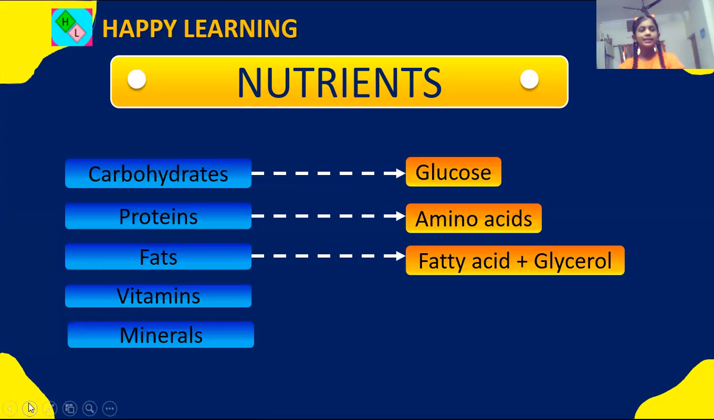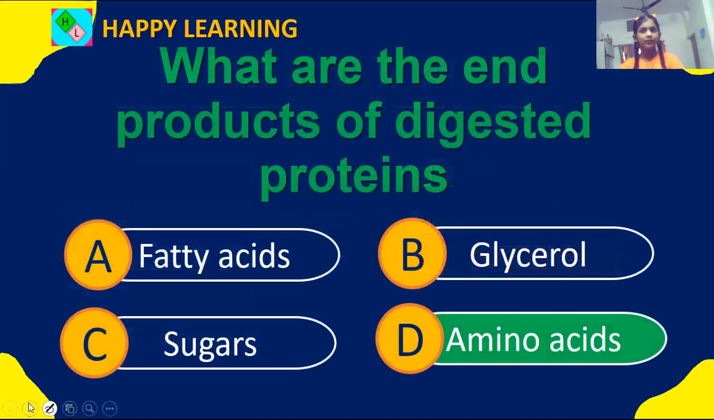So the question is asking what are the end products of digested protein. When proteins break down into simpler substances, they become amino acids. So our answer would be amino acids. Let's see if it's correct. Yes, it's the correct answer.